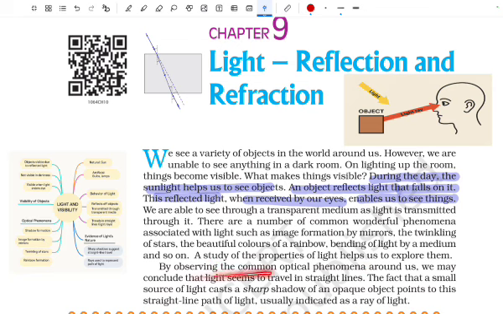Now, by observing the common optical phenomena around us, we may conclude that light seems to travel in straight lines. If we observe all the common optical phenomena, we feel that light travels in a straight line. The fact that a small source of light will cast a sharp shadow of an opaque object points to this straight line path of light, usually indicated as a ray of light.